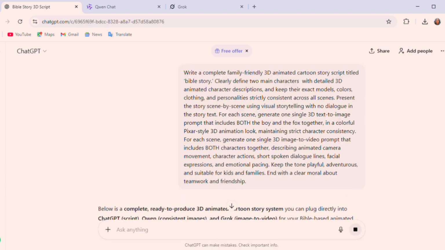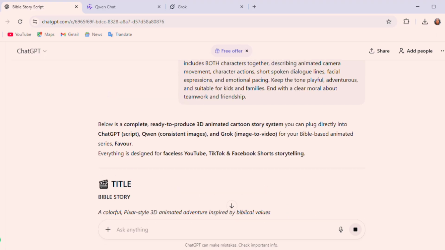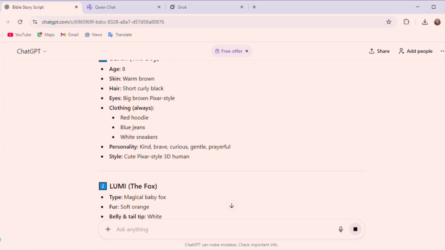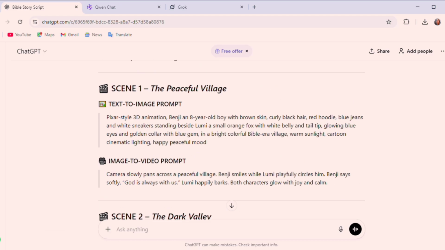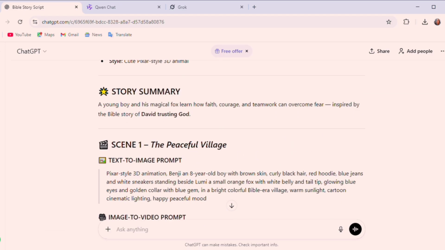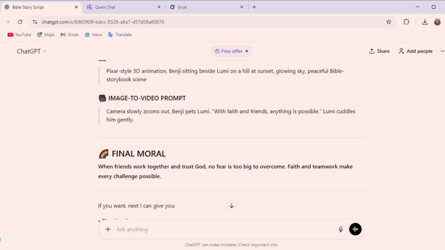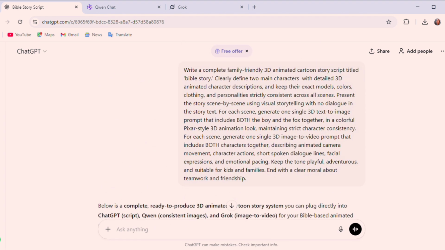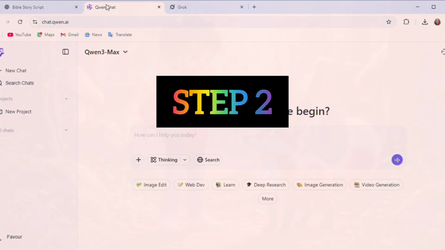And then I sent it, and right now ChatGPT has generated the story for me. It has generated the story, the characters, the scene by scene, the prompts for the images, and everything. So once I'm done with this and I like the story, if you like the story, just go ahead and we enter step 2, where we are going to be converting the prompt to images. Okay, so this story is okay by me, so I'm going to be heading over to step 2 right now.